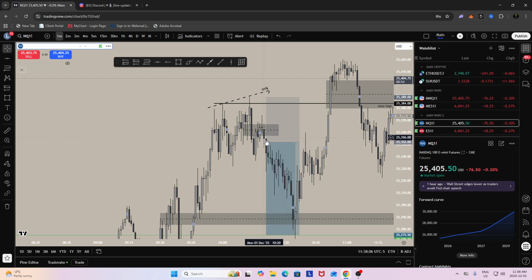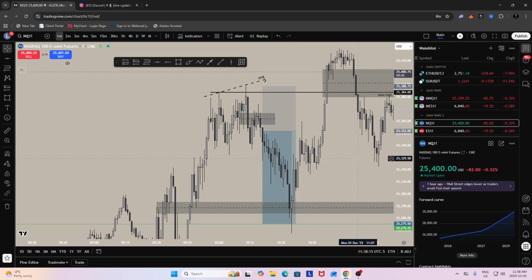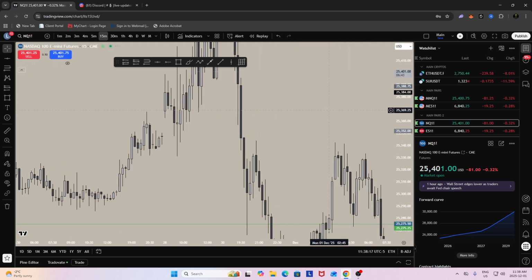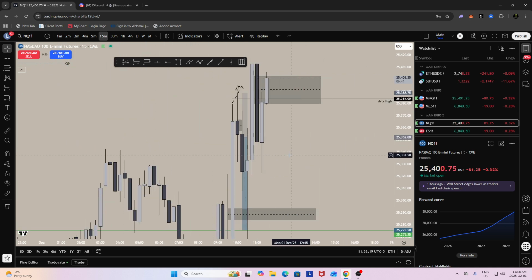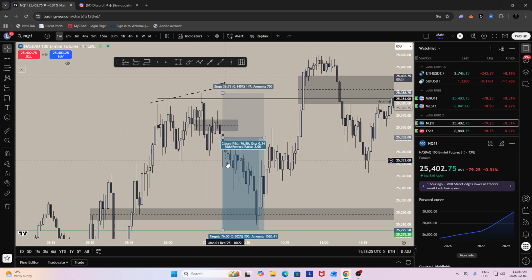And I end up getting a late entry off this rejection candle right here. I run my stops. I think it was around the body or somewhere in and around here, whatever. We could just run it above the highs for now. And as soon as we came down and we filled this 15-minute unfilled at the time, which wasn't obviously the highest risk reward, this wick right here, as soon as we end up taking out these internal lows, we flush below on this candle right here.